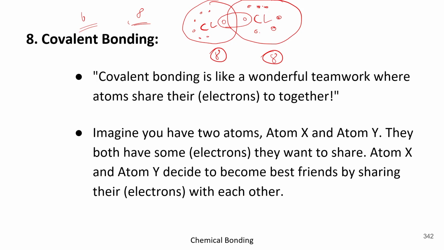Got it? So this was a common logic behind the covalent bonding. Like in ionic bonding, there will be a complete transfer from one to another, but in covalent bonding there will be no complete transfer, and they both having a mutual sharing. So that's why we also called it as a wonderful teamwork.